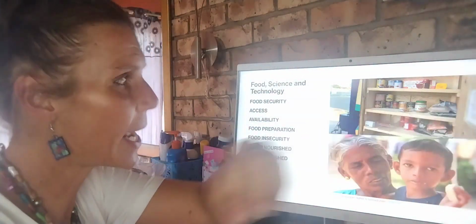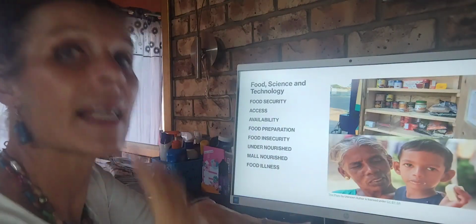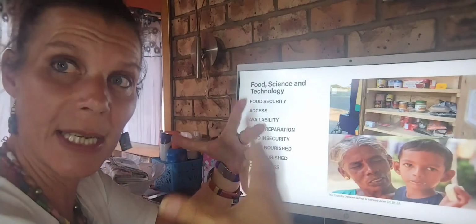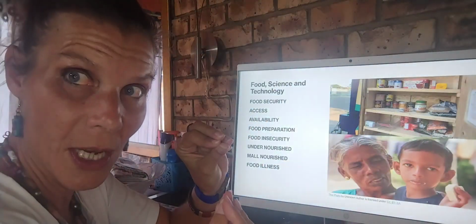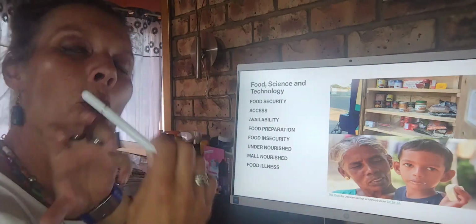So, if your country is food secure, it means your availability is good. There's enough food available for everybody in the country. As you can see here, the shelves are not empty. Now, access. Everyone in the country has access to get the food. They are living in areas where food is available. The food is at a reasonable price to afford, alright? And food preparation. The people have a good knowledge of how to prepare food with good hygiene and not wasting nutrition.